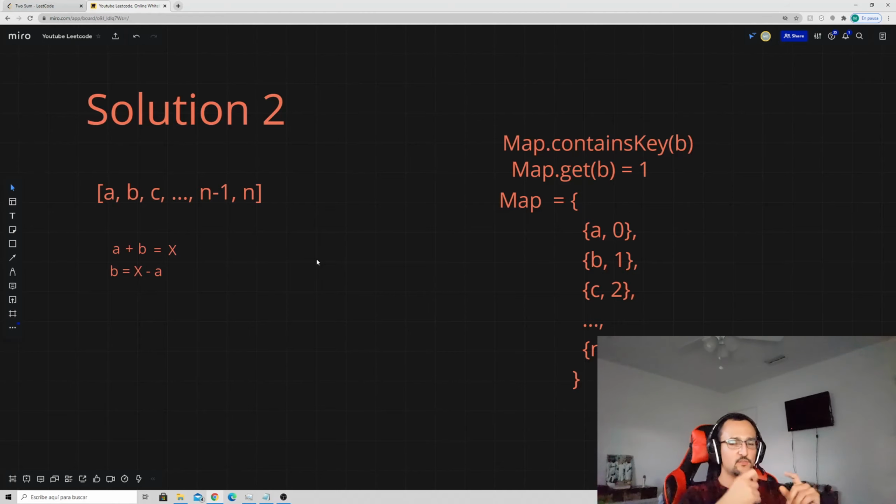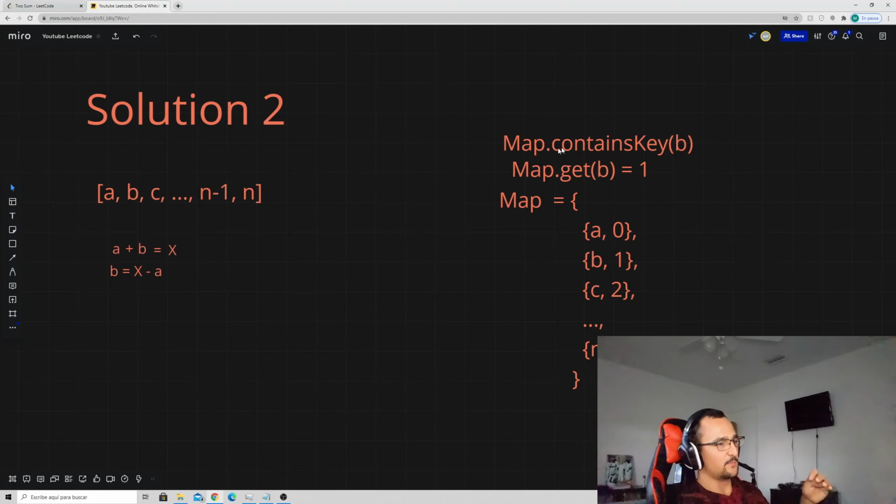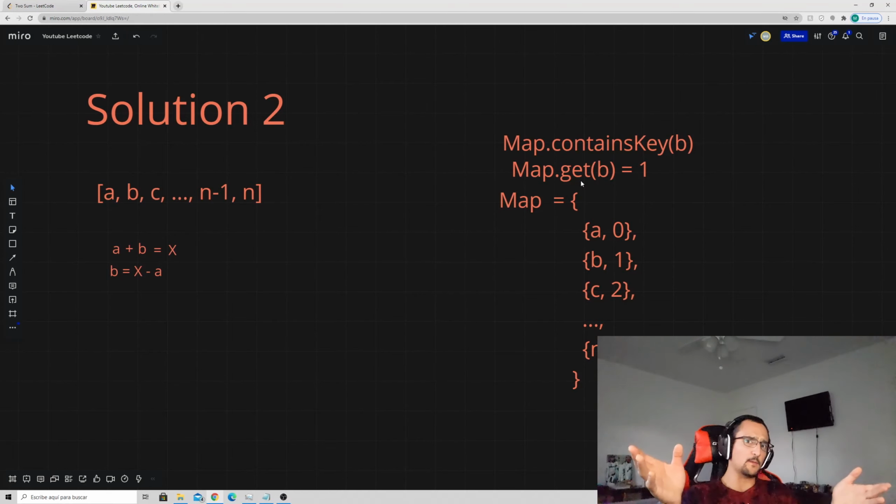However, most languages fortunately have methods to check whether or not a specific value exists given the key, and it allows us to get that value using the key. In Java, these methods are called ContainsKey and get, respectively. How could we use this for this problem?